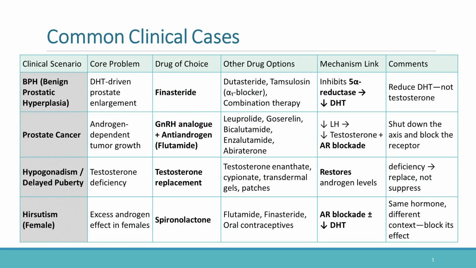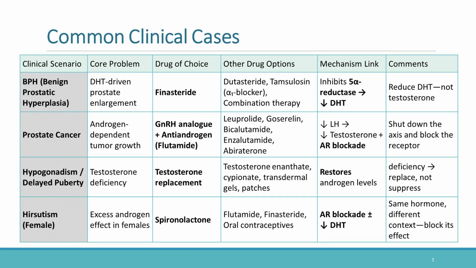This table links clinical conditions with mechanism-based pharmacology, and demonstrates the central philosophy of endocrine pharmacology. Understand the physiology first, identify the pathological pathway, and then target the most appropriate step pharmacologically. In BPH, DHT-driven prostate enlargement is treated with Finasteride or Dutasteride. These drugs inhibit 5-alpha reductase and reduce DHT formation.